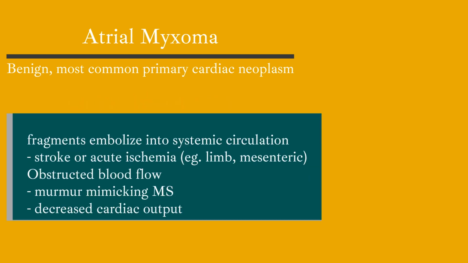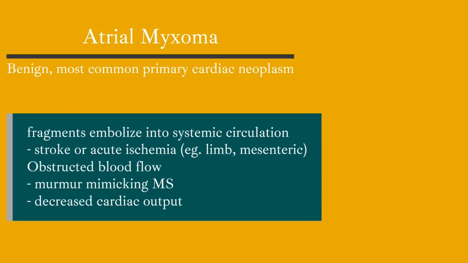Fragments of a left atrial myxoma can embolize into the systemic circulation, leading to stroke or other acute ischemia, like limb or mesenteric ischemia. Left atrial myxomas frequently obstruct blood flow from the left atrium to the left ventricle, leading to a murmur mimicking that of mitral stenosis, which is mid-diastolic rumble at the apex. The obstruction can also lead to decreased cardiac output that manifests as dyspnea, lightheadedness, or syncope.